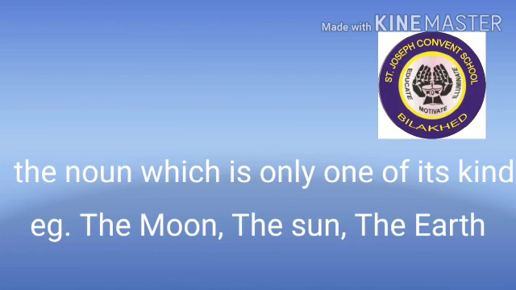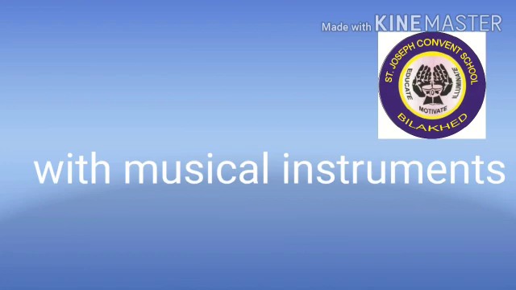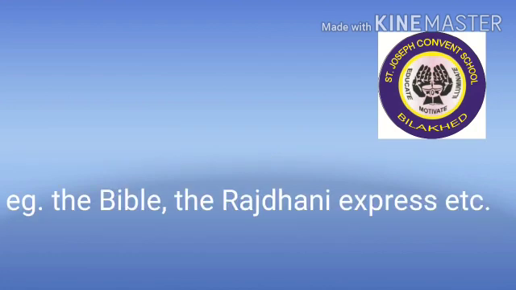Okay. Then we are also using the definite article with musical instruments. That is, Bhavya is learning to play the guitar, the tabla, like this. Okay. Again, we use the definite article with proper nouns or the names of nouns like rivers, oceans, deserts, buildings, monuments, newspapers, holy books, or trains. For example, the Rajdhani Express, the Pacific Ocean, the Indus, the Bible, the West Indies, or the Taj Mahal, etc.